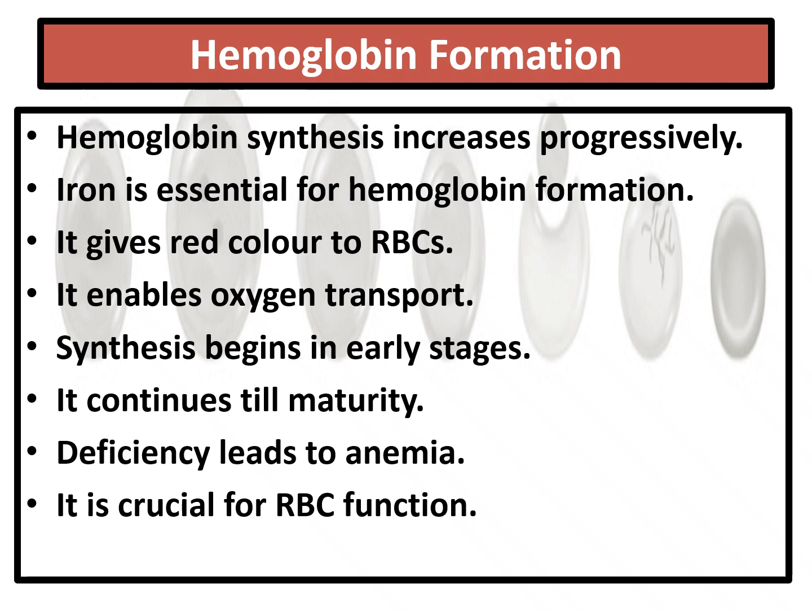This red color occurs in the red blood cells because of the hemoglobin, and it also enables oxygen transport. Already we know hemoglobin combines with oxygen to form oxyhemoglobin. Then it will carry that to the lungs. There it will collect the carbon dioxide, become carboxyhemoglobin and come back. This synthesis begins in the early stages and continues till maturity.